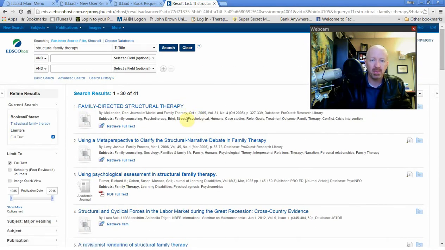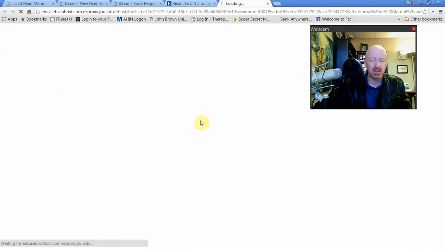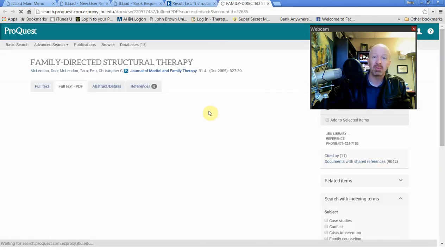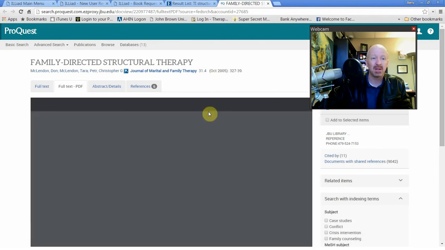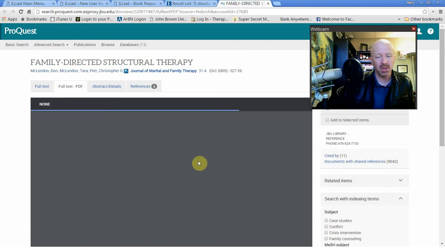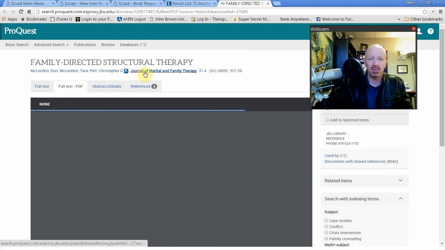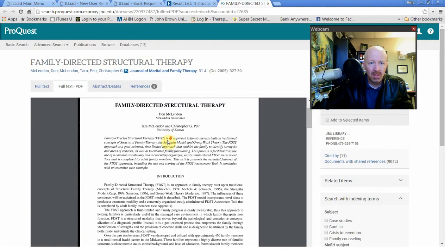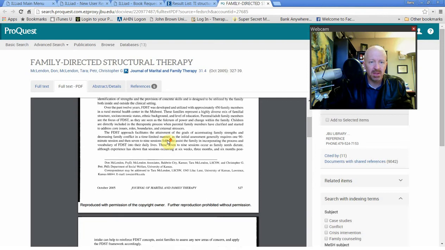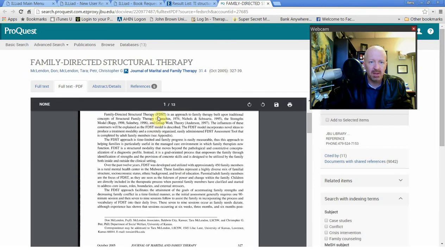Family-directed structural therapy. It's in the Journal of Marriage and Family Therapy 2005. More than likely, let's take a look. This would be an article that gives you a review of structural family therapy and might even give you some sites, other articles to go find. So here's another tip for finding primary sources: find an article in a peer-reviewed journal such as this that's directly talking about a theory in which I'm interested. And this is University of Kansas, and here's the introduction. Look, he's citing Minuchin, Nichols and Schwartz, and so forth.